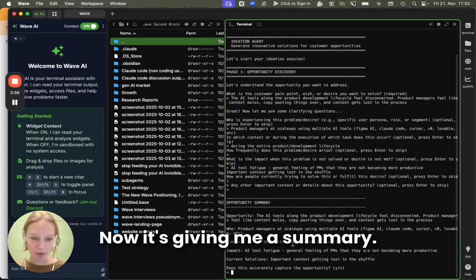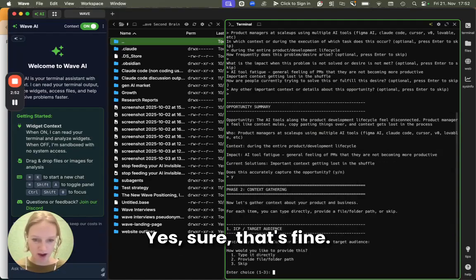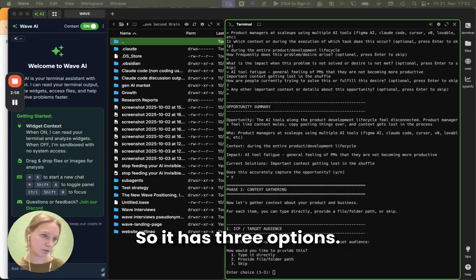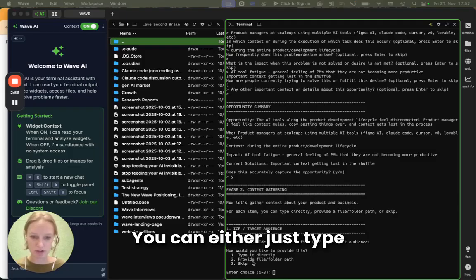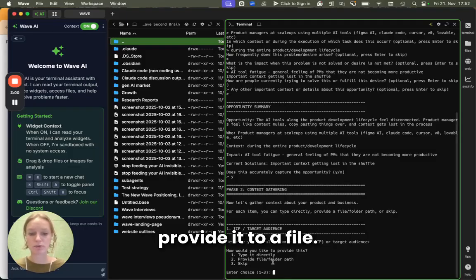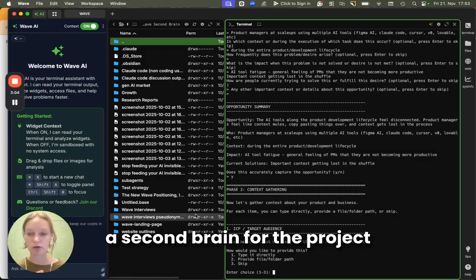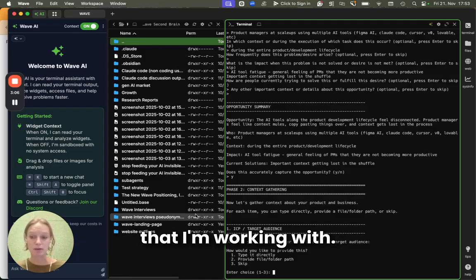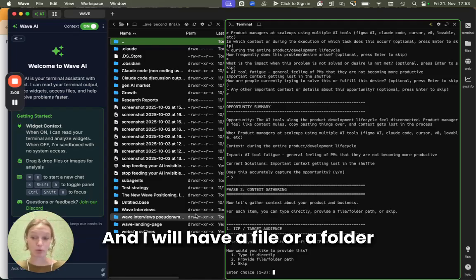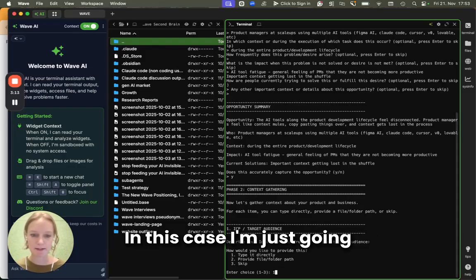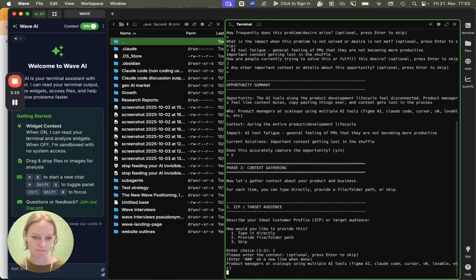Now it's giving me a summary. Yes, sure, that's fine. Okay, now describe your ICP. So it has three options. You can either just type it directly or you can just provide it a file. Most of the time I'll have a second brain for the project that I'm working on or the company that I'm working with, and I will have a file or a folder that talks about the ICP. In this case, I'm just going to type it directly.